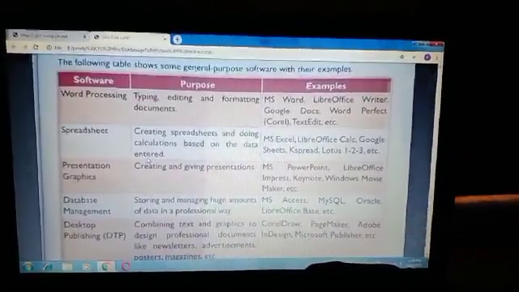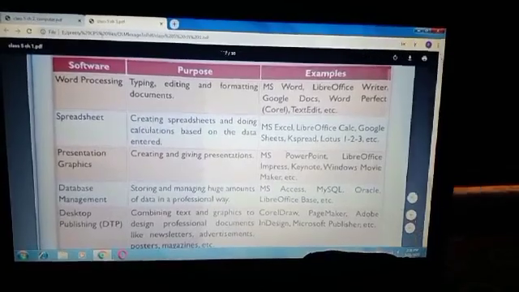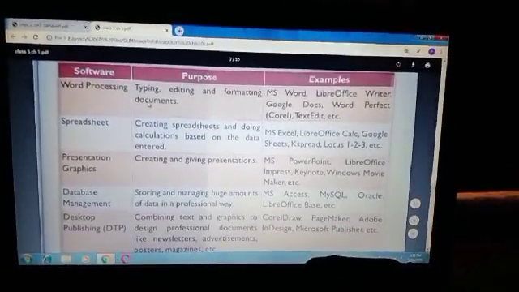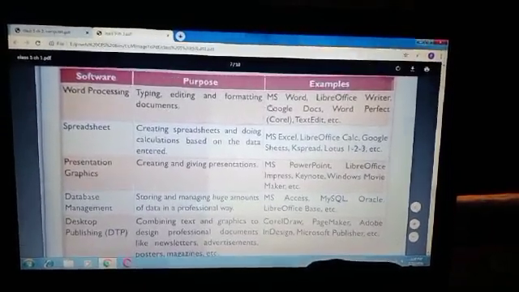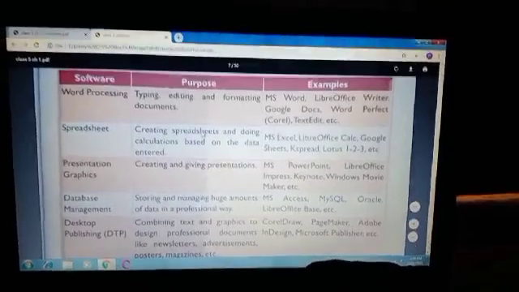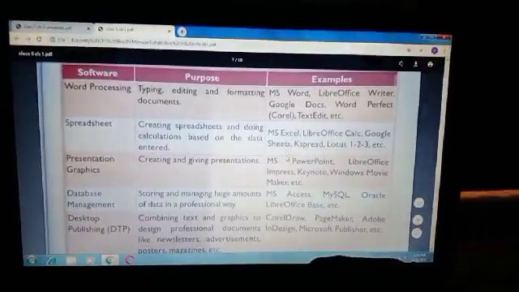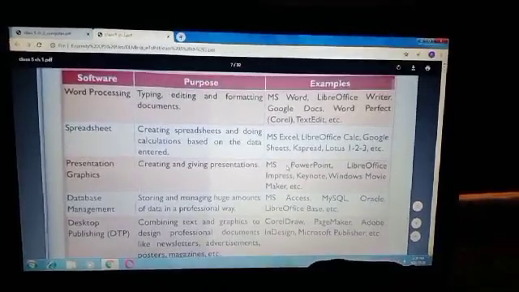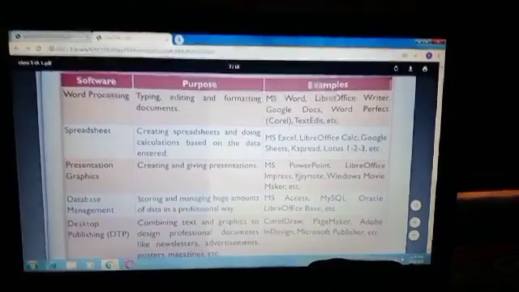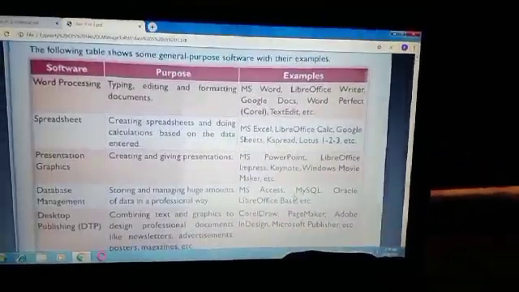You have to revise word processing, what is the purpose of word processing and main examples of word processing software like MS Word; spreadsheet software, MS Excel, LibreOffice, Google Sheets; presentation graphics software. These are the presentation graphics software. And this is the database management software.